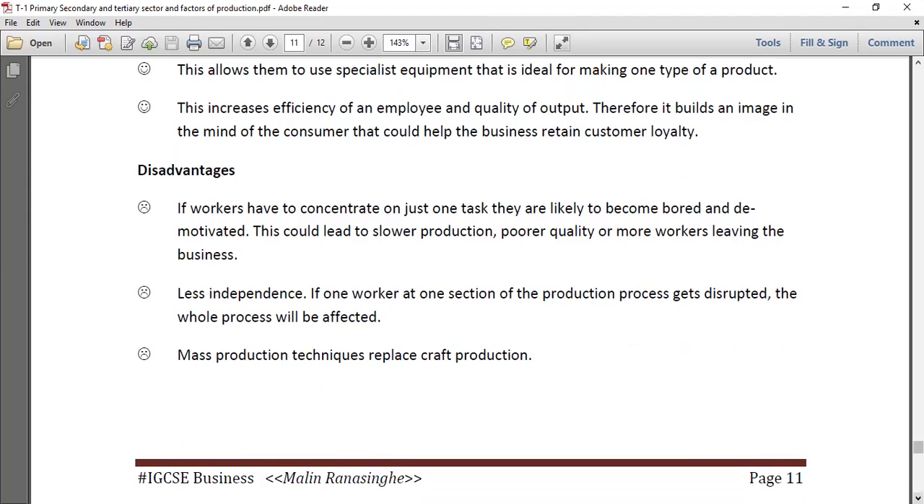Yes, if workers have to concentrate on just one task, they're likely to become bored and demotivated. This could lead to slower production, poorer quality, or more workers leaving the business. Less independence: if one worker at one section of the production process gets disrupted, the whole process will be affected. And mass production techniques replace craft production.